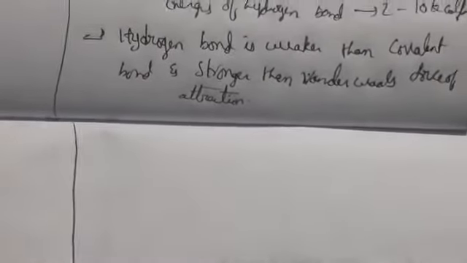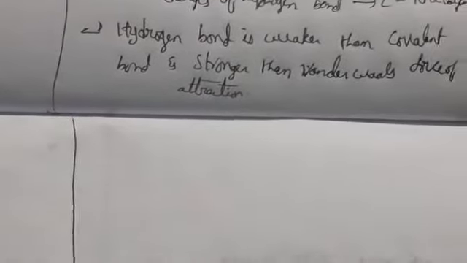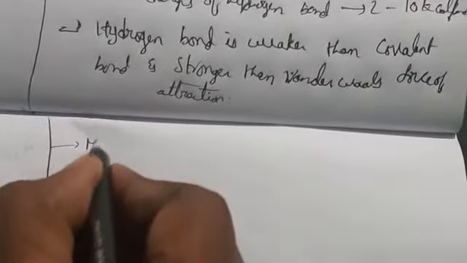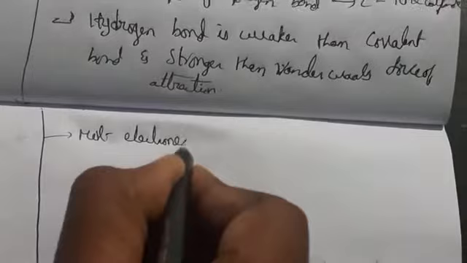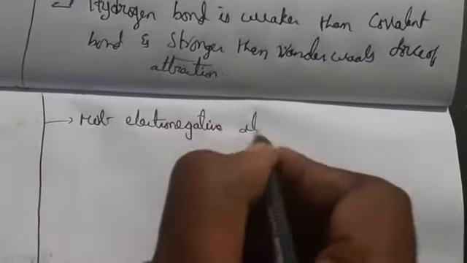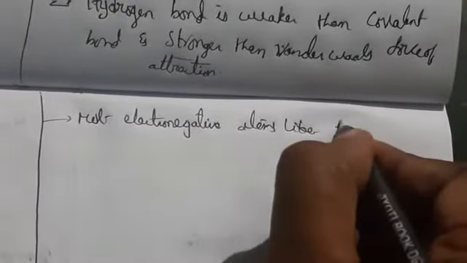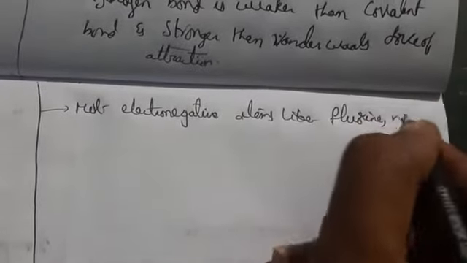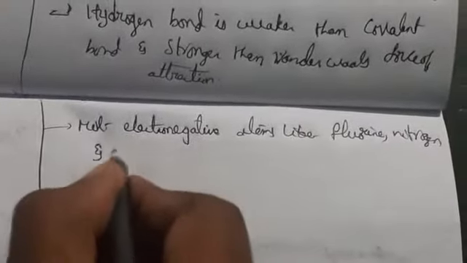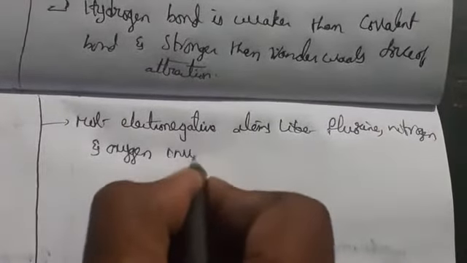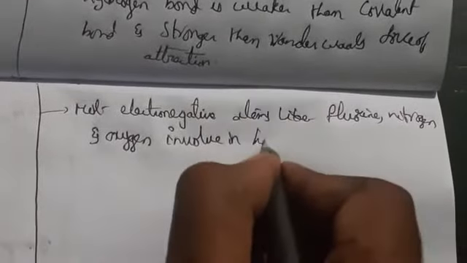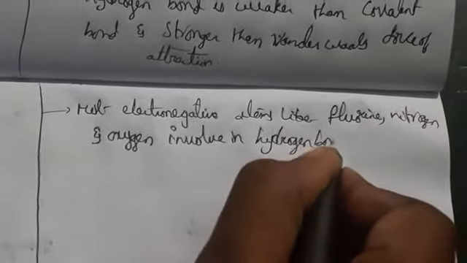Most electronegative atoms like fluorine, oxygen, nitrogen are involved in hydrogen bonding, and the chlorine atom is involved only rarely. So we can say the most electronegative atoms like fluorine, nitrogen and oxygen are involved in hydrogen bonding.